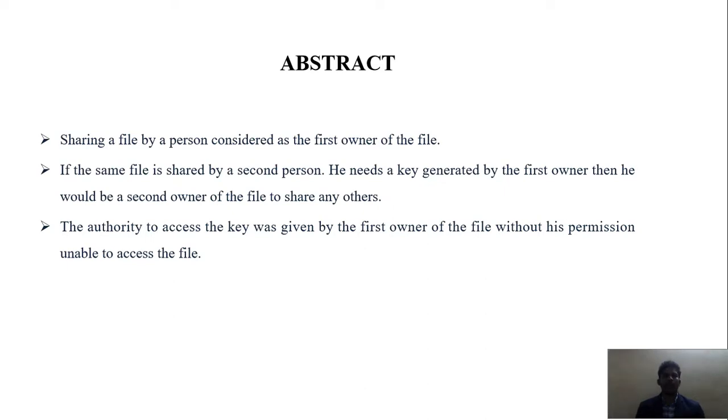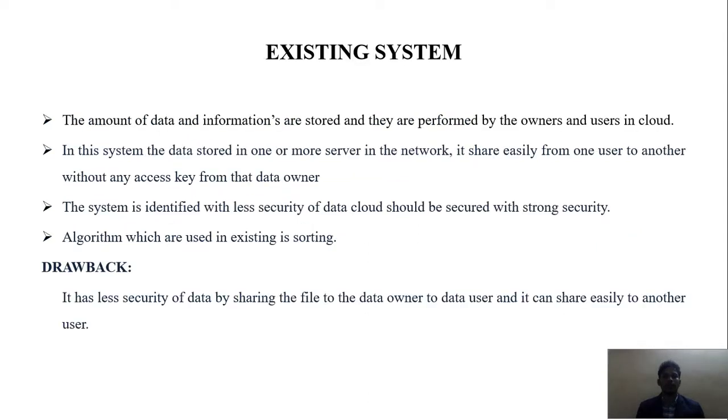the file. If the same file is shared by a second person, he needs a key generation by the first owner of the file. Then he would be the second owner of the file to share with another. The authority to access the key was given by the first owner of the file with his permission, otherwise unable to access the file. In the existing system, the amount of data and information are stored and they are performed by the owner of the file and the user in cloud.